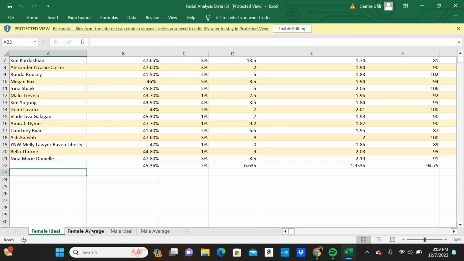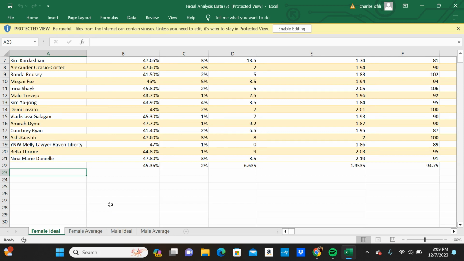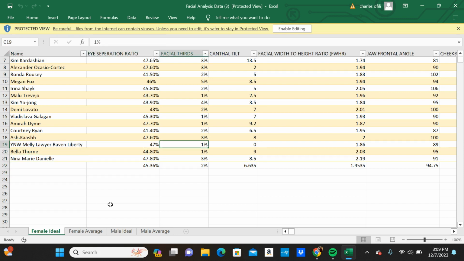I literally, and I'm going to make a video on this probably, I did Marilyn Monroe. I thought she was going to be above. She was actually average, only 50th percentile, which did surprise me. So just because I'm doing a celebrity doesn't mean that they're going to be above average. All right. So we only got a few females in the female ideal range, and then we only got a few males in the male ideal range. So what I'm planning on doing is, because it's kind of tough to get more people who have a harmony score above 60, because that's going to be extremely hard,